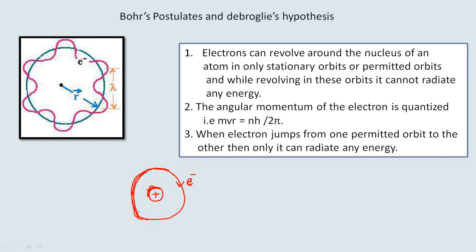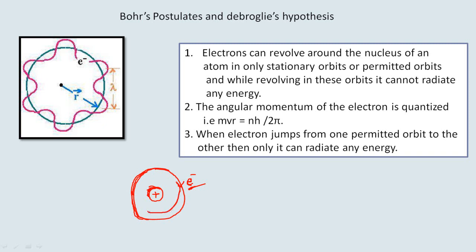So his model was quite successful in giving a brief picture of the atom, but at the same time he was applying the laws of classical physics to the motion of this electron. And when this electron is revolving around the nucleus, whenever there is a charged particle in motion, according to classical physics, it should radiate energy continuously.